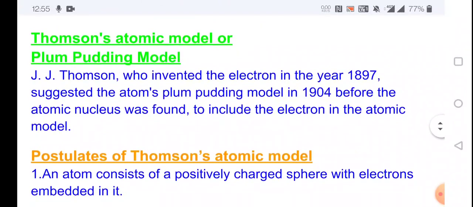Next, we are moving to J.J. Thomson's atomic model. This atomic model is also called the plum-pudding model. J.J. Thomson, who discovered the electron in the year 1897, suggested the atom's plum-pudding model in 1904. He discovered the electron in 1897, but he presented this atomic model in 1904, before the atomic nucleus was found.